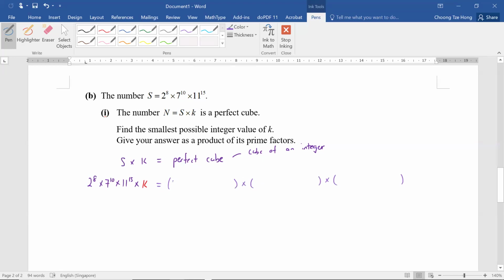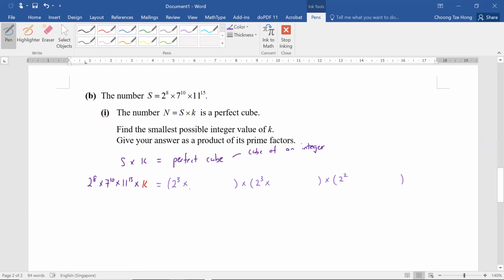If you think about it, you will be able to break it up as 2 cube, 2 cube, and 2 square, because 2 to the power of 3 times 2 to the power of 3 times 2 to the power of 2 will give you 2 to the power of 3 plus 3 plus 2, based on the law of indices. So we try to break up as evenly as possible. Then let's take a look at the next one.